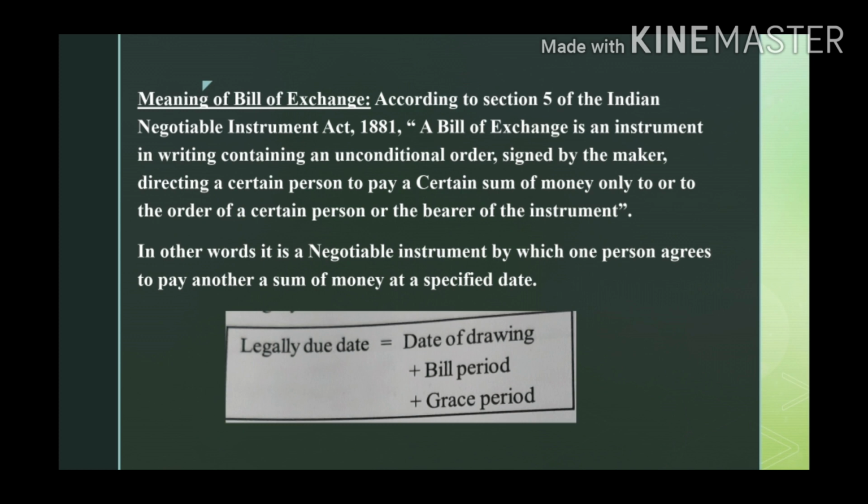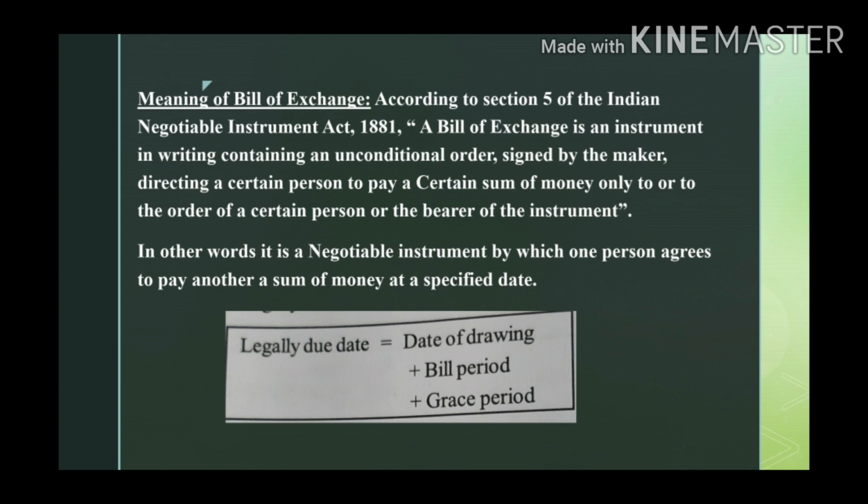So the buyer can't say he can't pay after the specified date, and the seller can't ask the buyer before the date specified on the bill of exchange. It is a negotiable instrument, meaning it can be transferred easily from one person to another, or he can go to the bank and get the bill discounted.